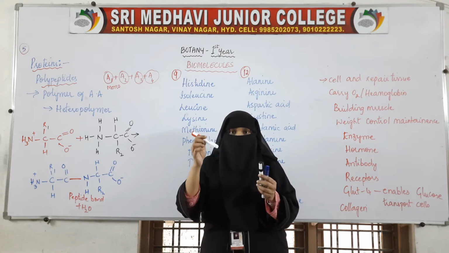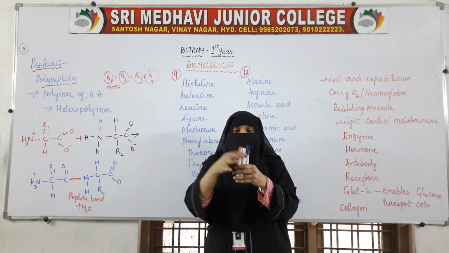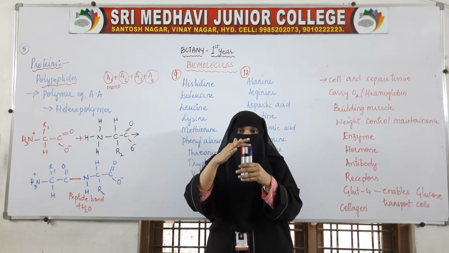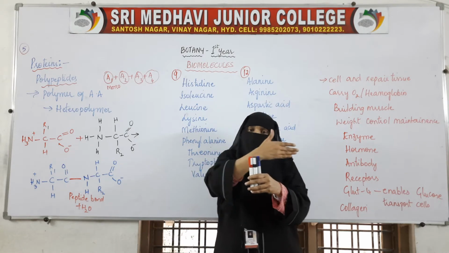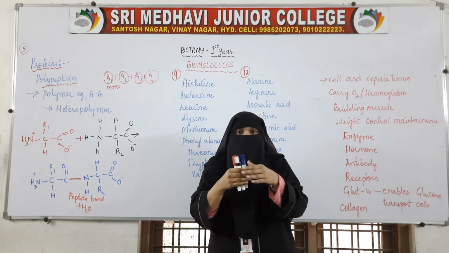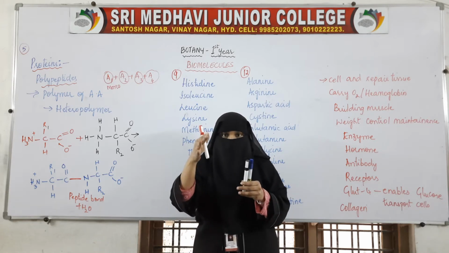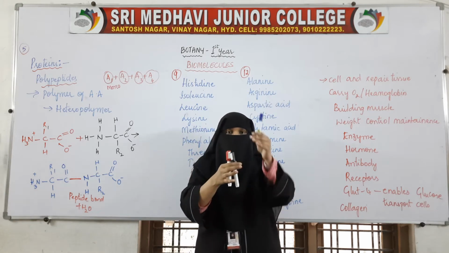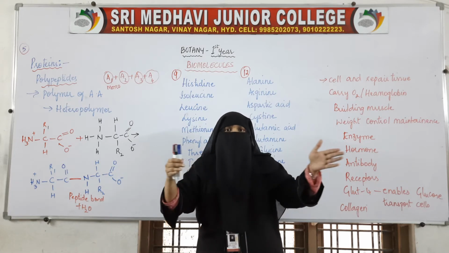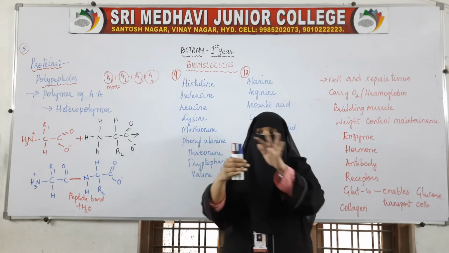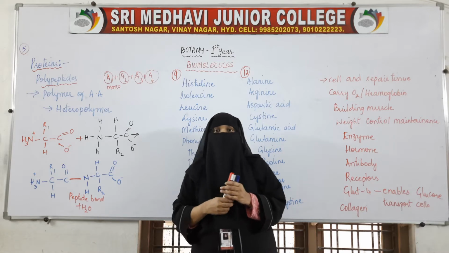Here this is one monomer. All three of them are combining and forming a chain. I have only three as of now, but like this, many will be there. Many pens will combine together and form a very large chain of pens. This is one monomer. All these monomers combine together and make a very large chain. That large chain of monomers is called a polymer.